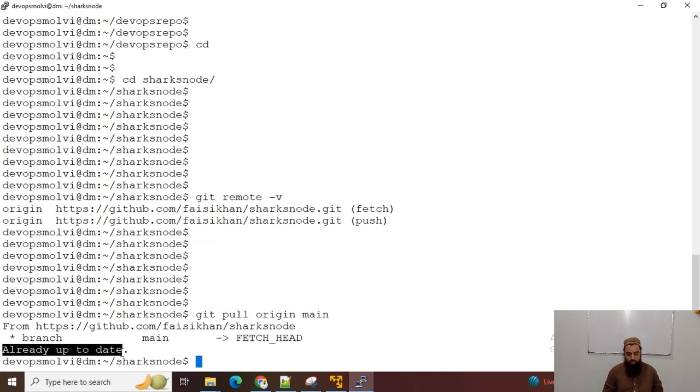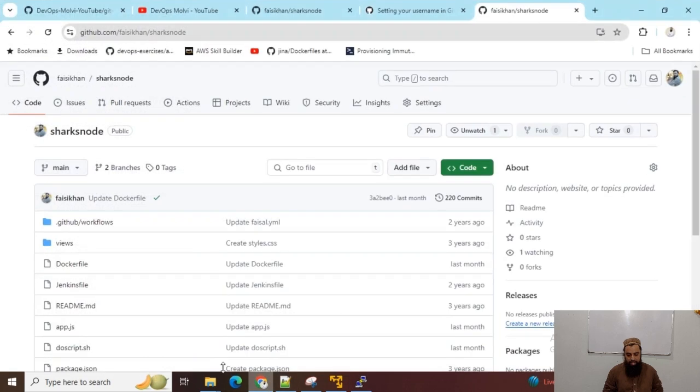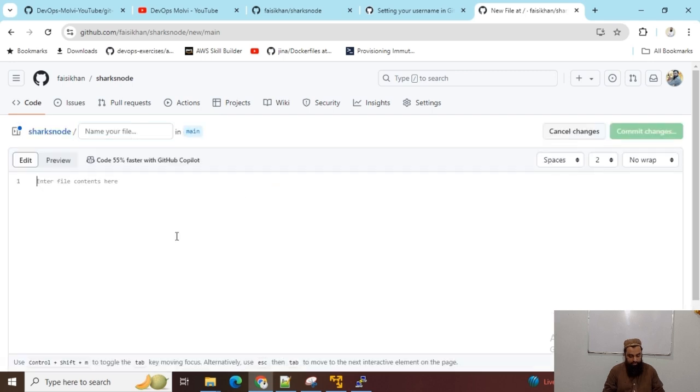So let me create one change, and I will just add a new file here, and I will name it test origin.txt. I am just testing the git pull origin main command.